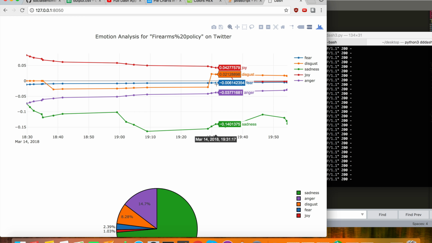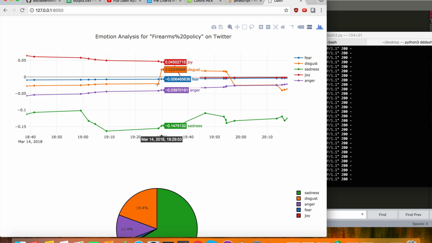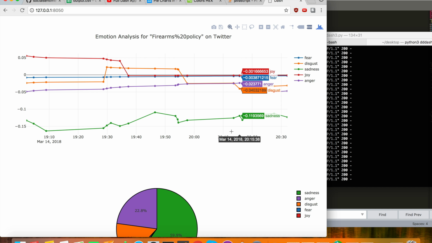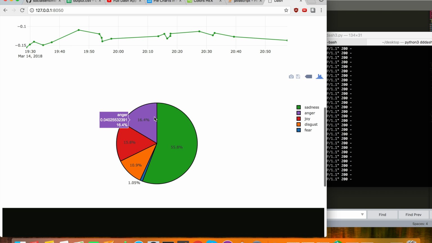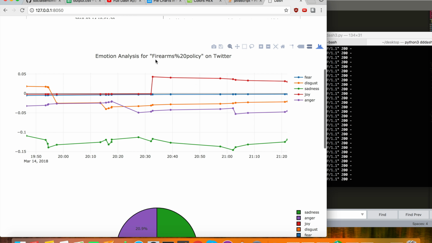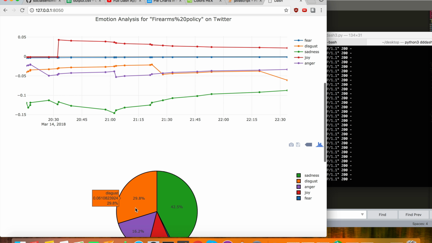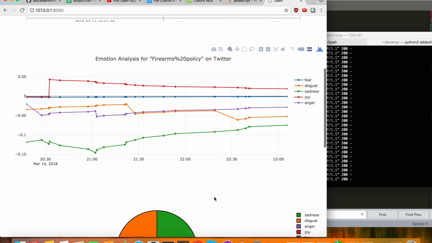This is a moving average for each of the emotions collected with each of the tweets on firearm policy. So you can see over time how the emotion has played out. As you can see, most of the time, sadness takes the majority in the classification. It's probably because some tragedy just happened. So on Twitter, people are generally sad. You also see disgust as well as anger take a lot of percentage inside of this graph.